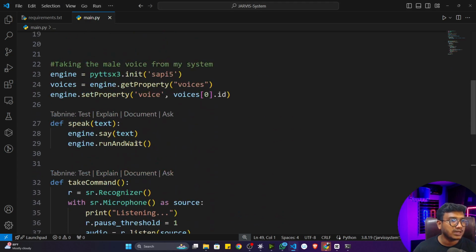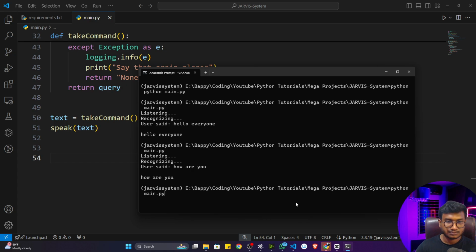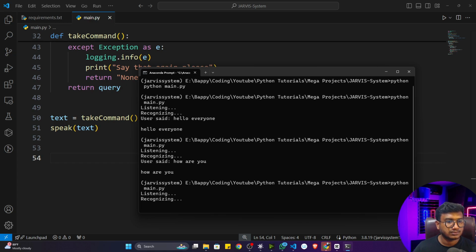Now I can also use this speak function to speak this text. Whatever text I'm getting, I'll just pass it to the speak function. Now if I execute the program, how are you? How are you?